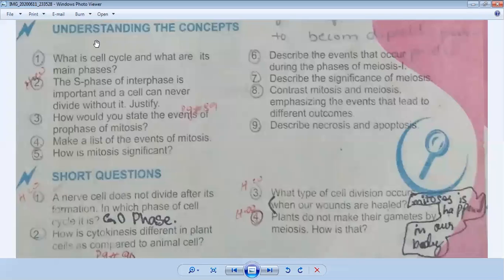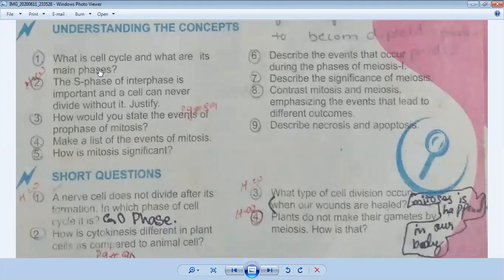What is the cell cycle? First question there: what is cell cycle and what are its main phases? Its answer is given in your book, page number 87 and 88. This is the start of the chapter in which the two phases, interphase and mitotic, and further their stages G1, G2, S phase and G0 phase are given. So you can find their answer on page number 87 and 88.